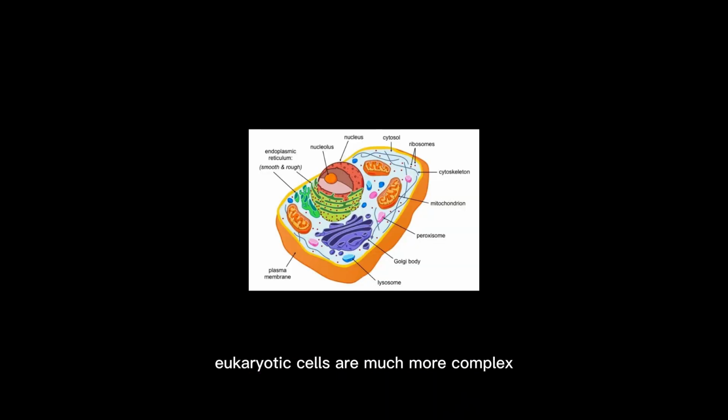Eukaryotic cells are much more complex than prokaryotic cells, and because they are the fundamental unit of organisms as varied as animals, plants, fungi, and protists, they are highly diverse. The essential difference between prokaryotic and eukaryotic cells is that eukaryotic cells have a nucleus.